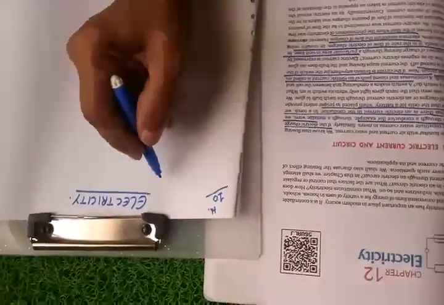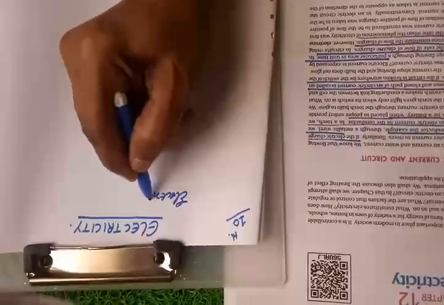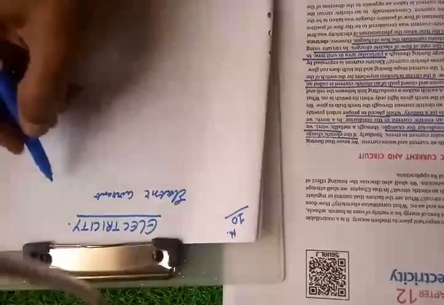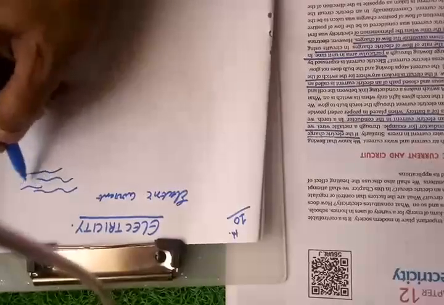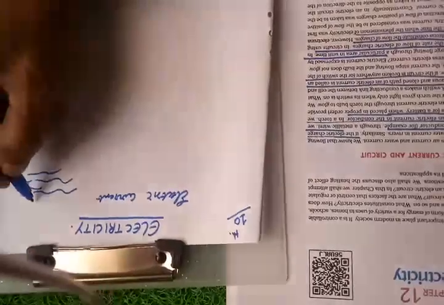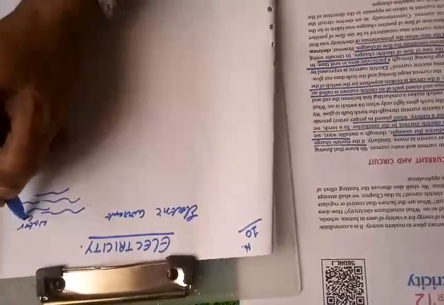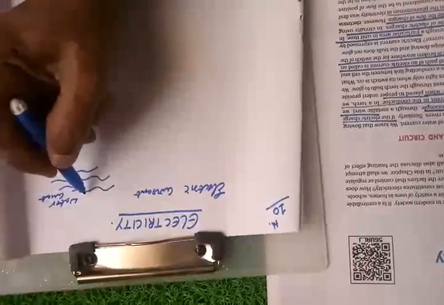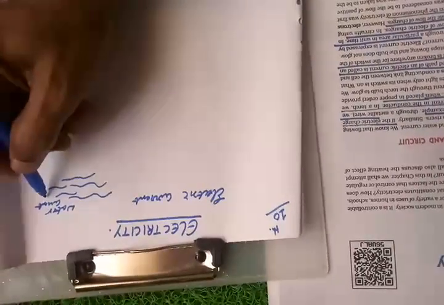Now, basically, if you want to understand electric current, you should know about water current also. What do you mean by water current? When the water is flowing at a great speed and pressure, it gives rise to water current, in the form of waves and all. That is being utilized in producing hydroelectric power, everything you know. So the flow of water gives rise to water current.